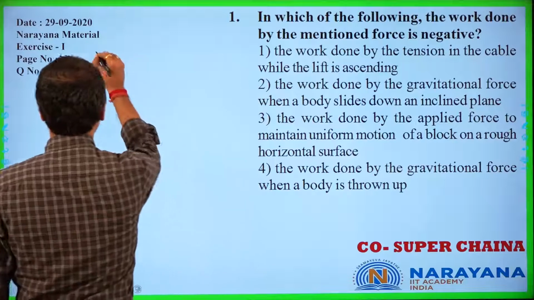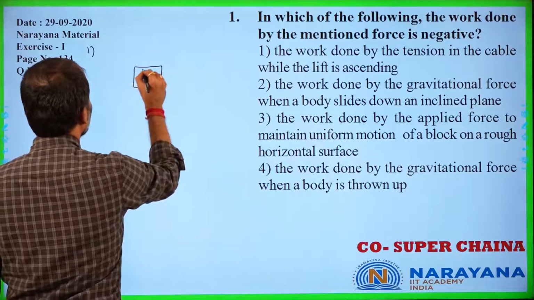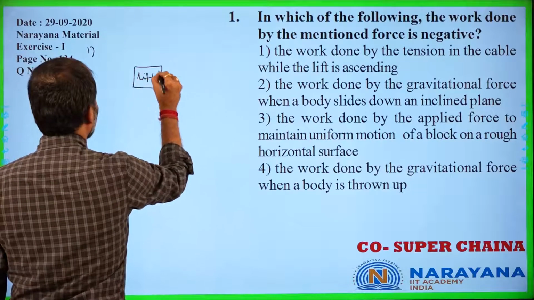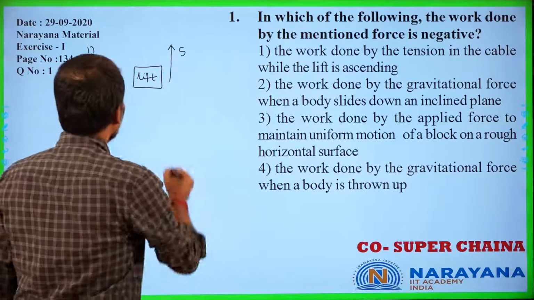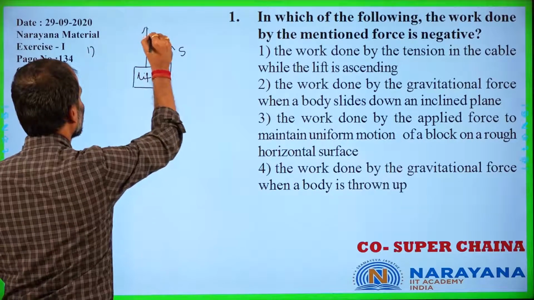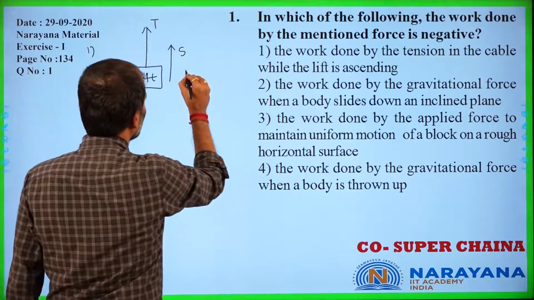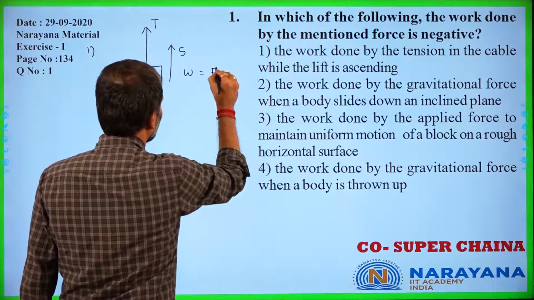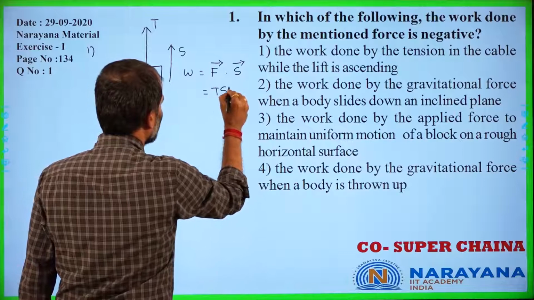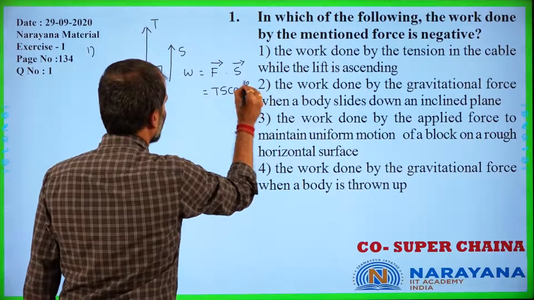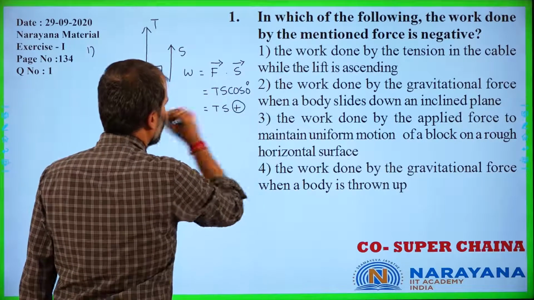Let us now consider our first option here. When the lift is ascending up, let us say that this is the lift. Its displacement is in the upward direction and the tension would be acting in the upward direction. It is the tensional force. We all pretty well know that work done is equal to F bar dot S bar. As per our problem, it is Ts cos 0. So here we say that our work done is positive.